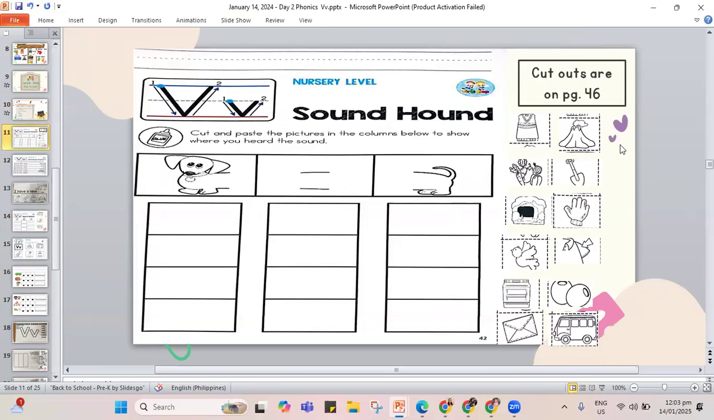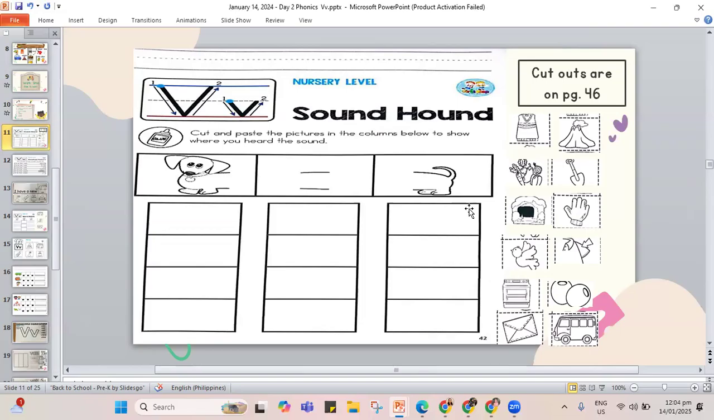Now, before you start with your work, I want you to write your name at the top. And if you're done doing so, you got to cut the pictures from page 46 and paste it in the right place for your sound hound. Now, if I am too fast on the video here, you can pause it, play it again once you feel like you're ready to answer.